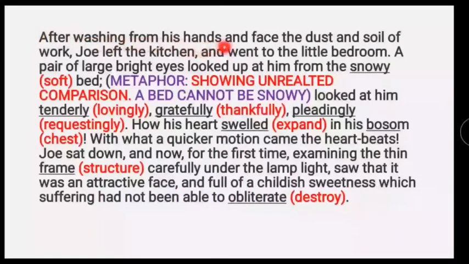After washing from his hands and face the dust and soil of work, Joe left the kitchen and went to the little bedroom. A pair of large bright eyes looked up at him from snowy bed, looked at him tenderly, gratefully, pleadingly. How his heart swelled in his bosom! With what a quicker motion came the heartbeats. Joe sat down and now, for the first time, examining the thin frame carefully under the lamplight, saw that it was an attractive face and full of childish sweetness which suffering had not been able to obliterate.